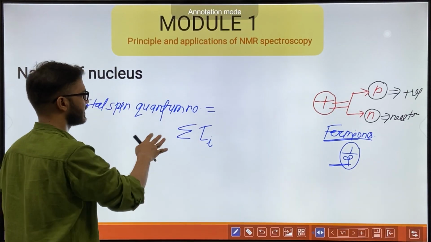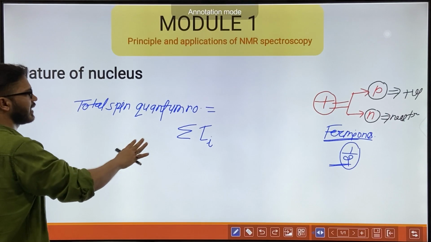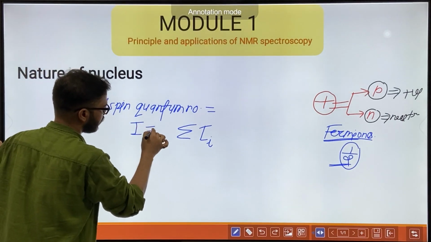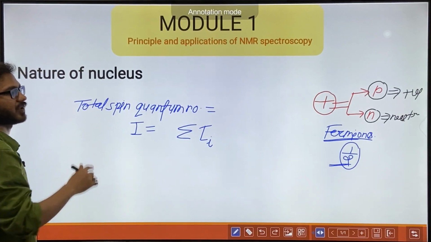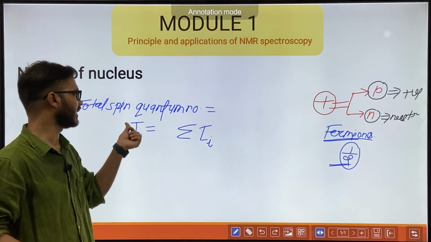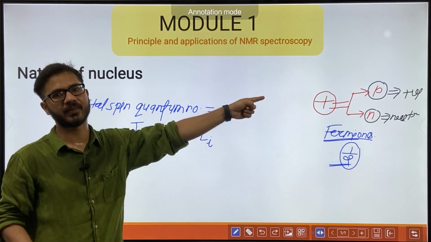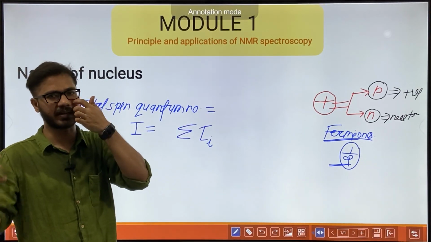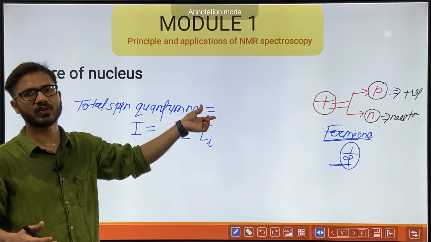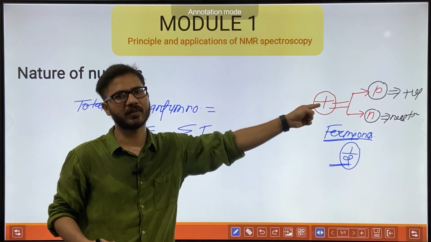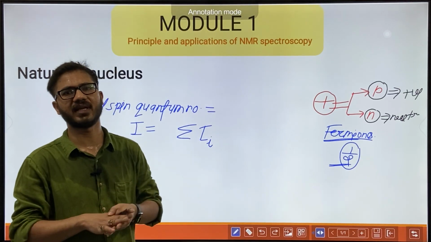So this is about the total spin quantum number, that is I, for any nucleus. Small i is the spin state of a particular proton or neutron. It means it is the total summation of the spin states of every proton or neutron in a nucleus.